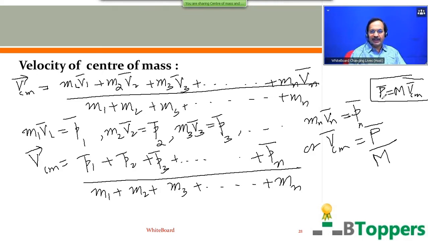So the total linear momentum of a system of particles with respect to origin O of a coordinate system or reference frame will be equal to the product of the total mass of the system and the velocity of the center of mass with respect to the same origin O. That means to find the total linear momentum of a system of particles, we can consider the system as equivalent to a single particle whose mass is equal to the total mass of the system, which moves with a velocity equal to the velocity of the center of mass.